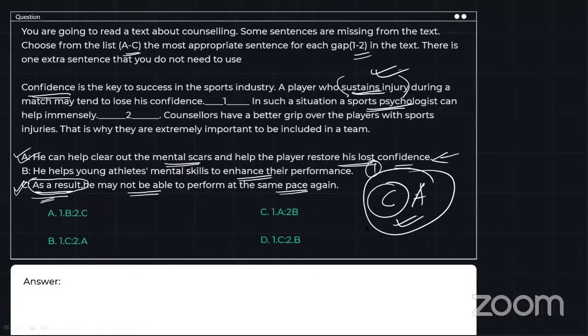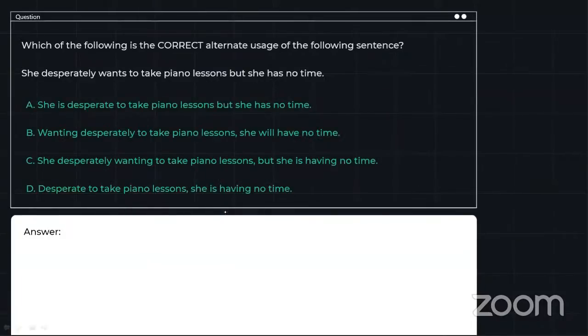So our combination is CA, which is evident in option B, that is C and A for blank 1 and blank 2 respectively. All right, so yes, option B is the correct answer over here. And a lot of you have used option B. Actually, all of you have said option B. So that's a great thing. And let's move ahead.